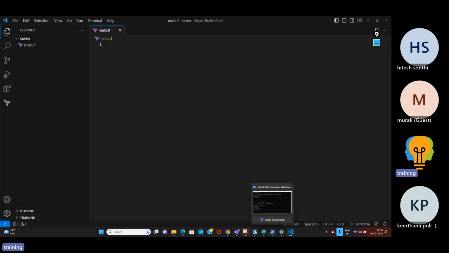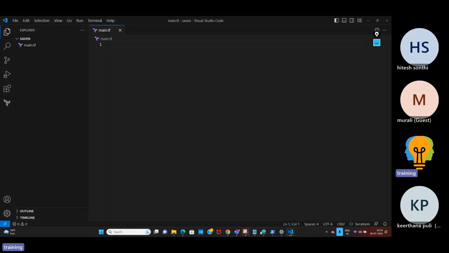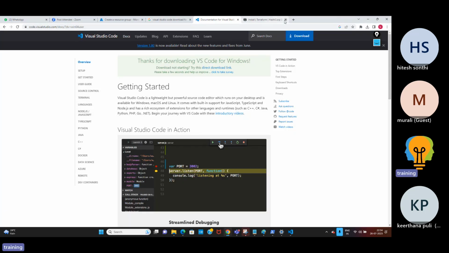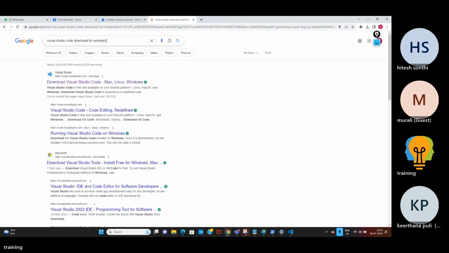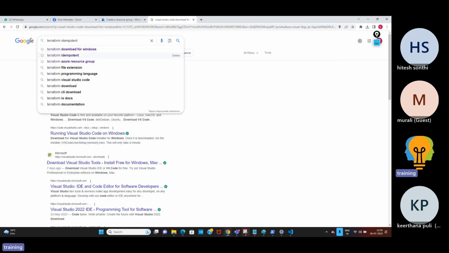As I said, what are the major blocks? First is the provider block. So let us configure the provider information now. Terraform Azure Resource Group.